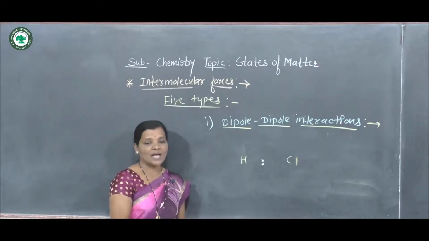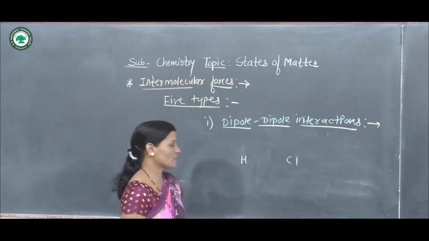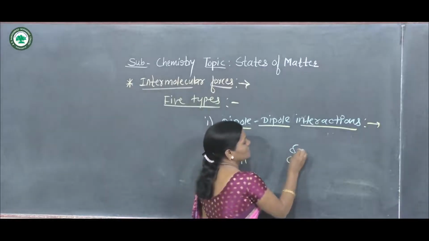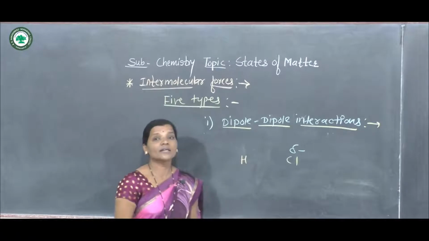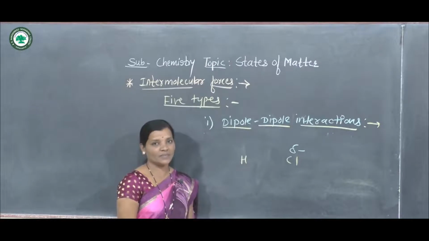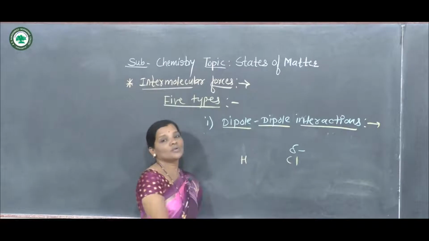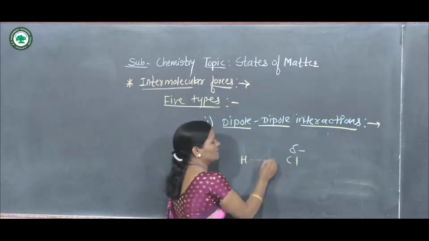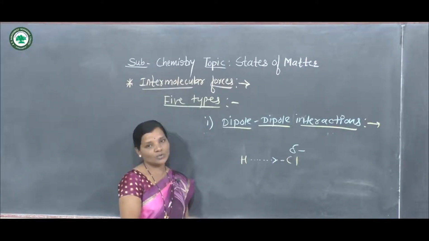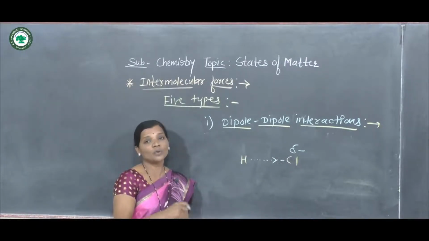And so here what happens, due to pulling of this electron towards the chlorine atom, partial charge formation takes place on this chlorine atom, and that is denoted by the Greek letter delta, and since it is a negative charge, a negative sign is indicated. And here hydrogen is positively charged because the electron density is pulled more towards the chlorine atom. Electrons which are shared between hydrogen and chlorine to form the covalent bond are pulled towards the chlorine atom.